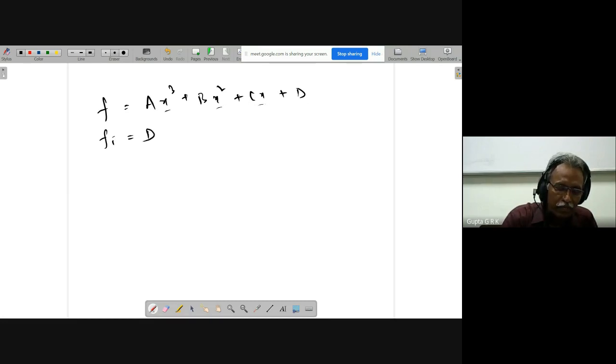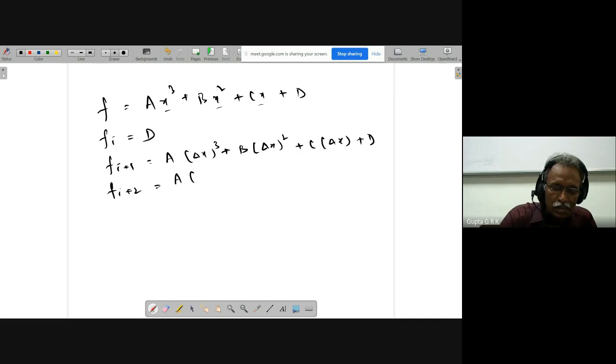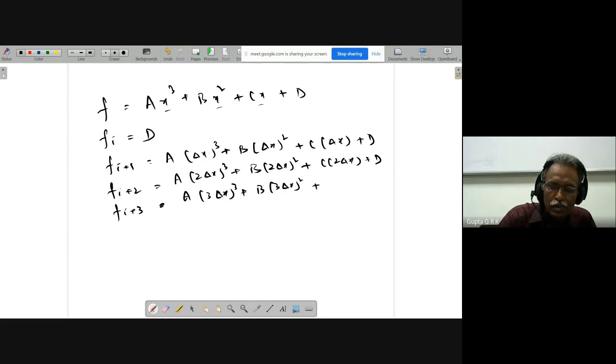So Fi will be D. And Fi plus 1 is equal to A into delta x whole cube plus B into delta x whole square plus C into delta x plus D. Similarly, Fi plus 2 is equal to A into 2 delta x whole cube plus B into 2 delta x whole square plus C into 2 delta x plus D. And Fi plus 3 is equal to A into 3 delta x whole cube plus B into 3 delta x whole square plus C into 3 delta x plus D.